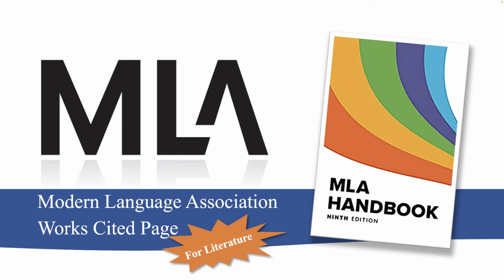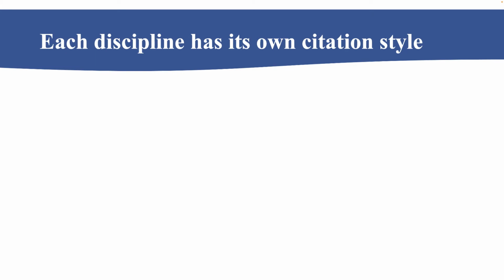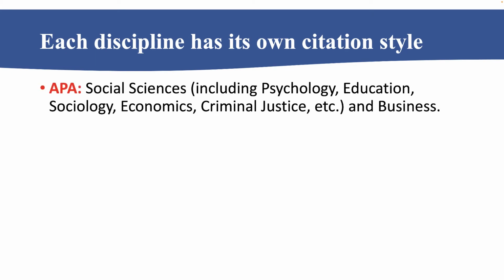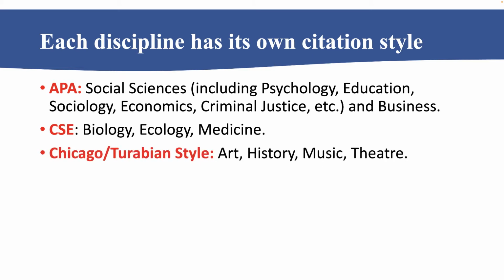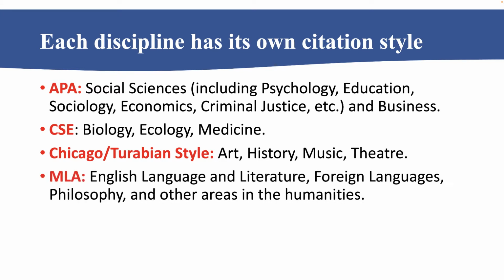This short video will introduce you to Modern Language Association style guidelines when writing a works cited page, with a focus on writing about literature. Each discipline has its own citation style. There's the APA style for the social sciences, the CSE style for biology, ecology, and medicine, and the Chicago style for art, history, music, and theater. But we'll be focusing on MLA style guidelines because you'll be writing for the English language and literature courses.